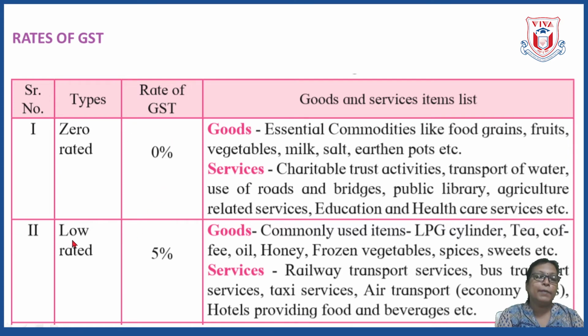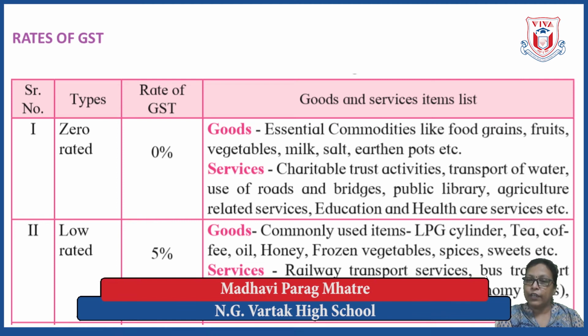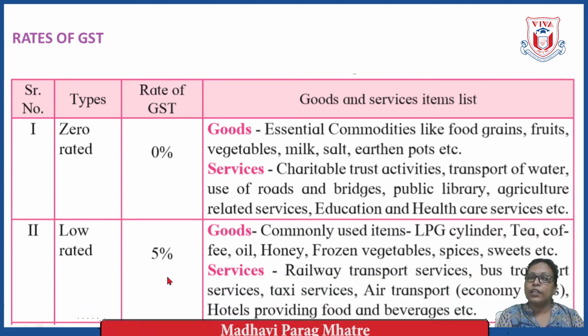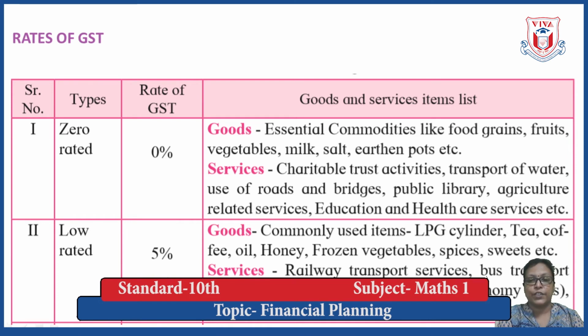Then the second type is low rated, where the rate of GST is 5%. Under this we can see goods such as commonly used items, LPG cylinder, tea, coffee, oil, honey, frozen vegetables, spices, sweets, etc. So things which we use commonly, they come under this low rated type of GST, and you can see that rate is also less.